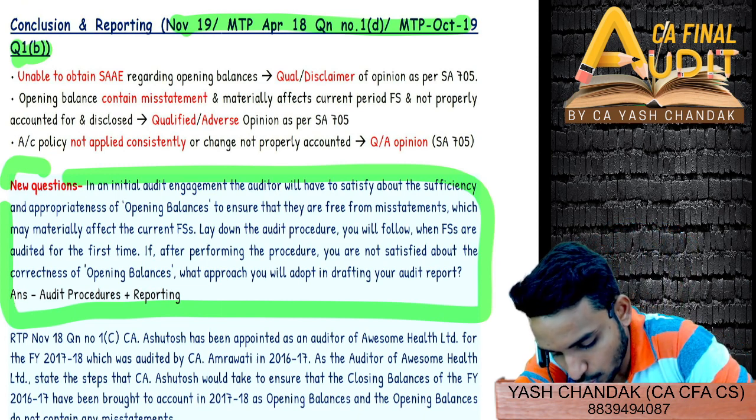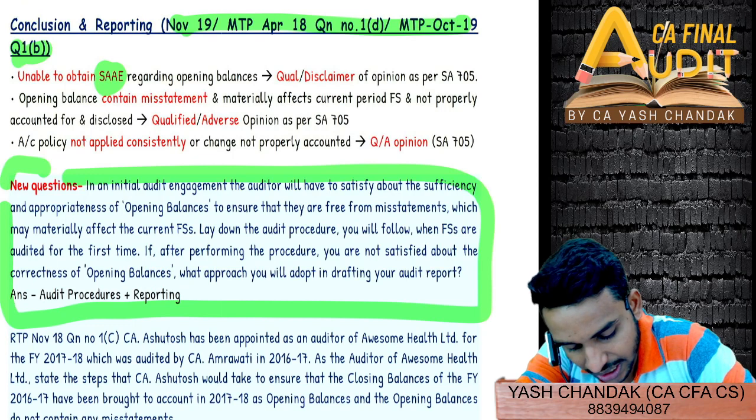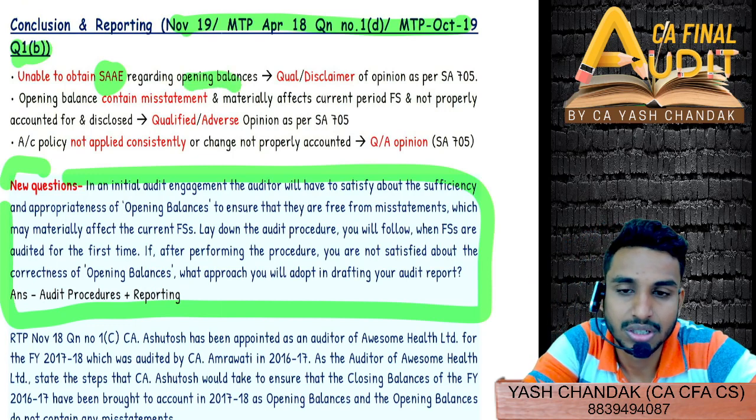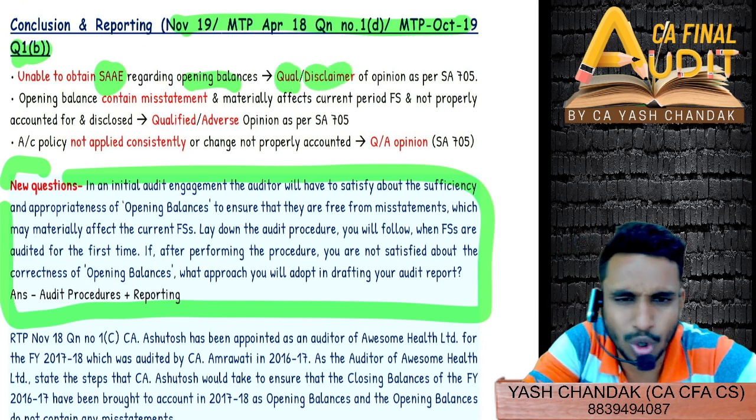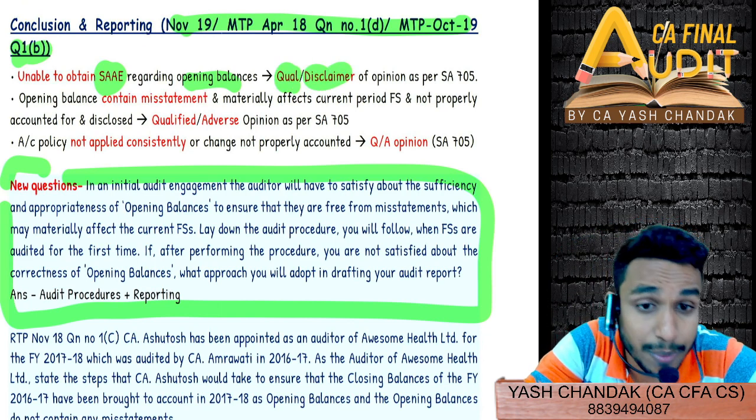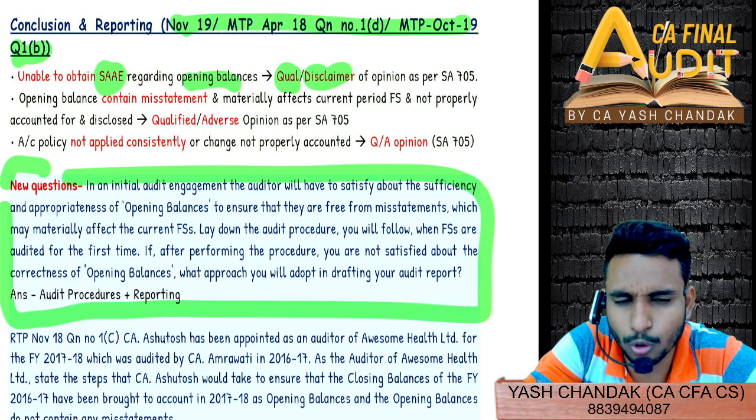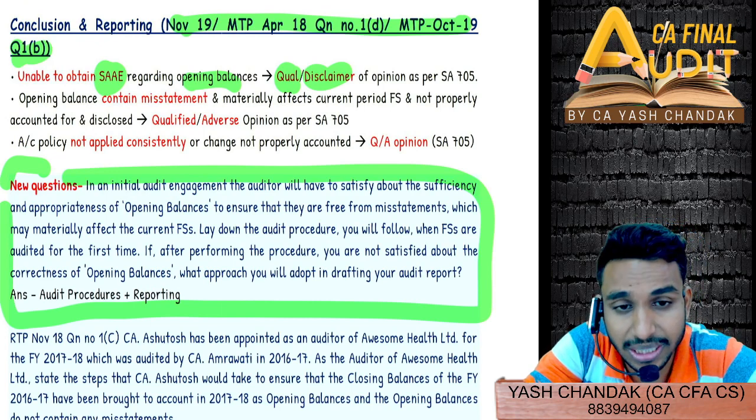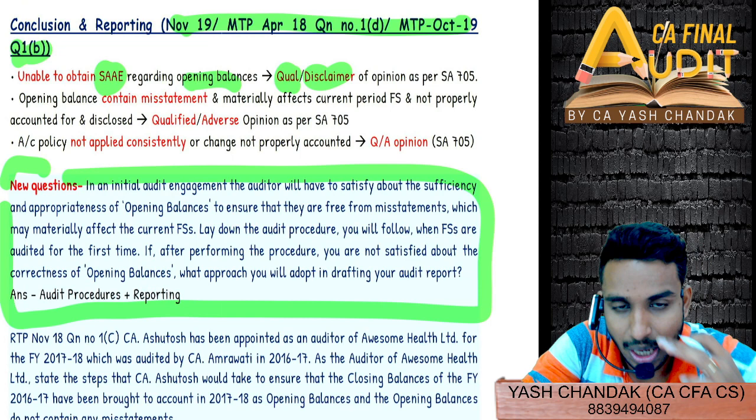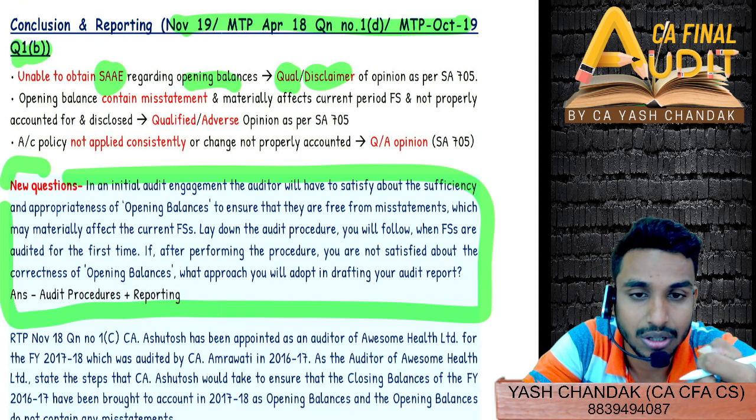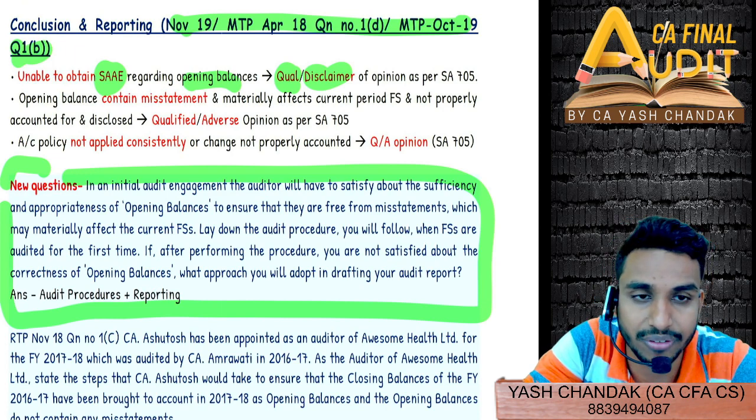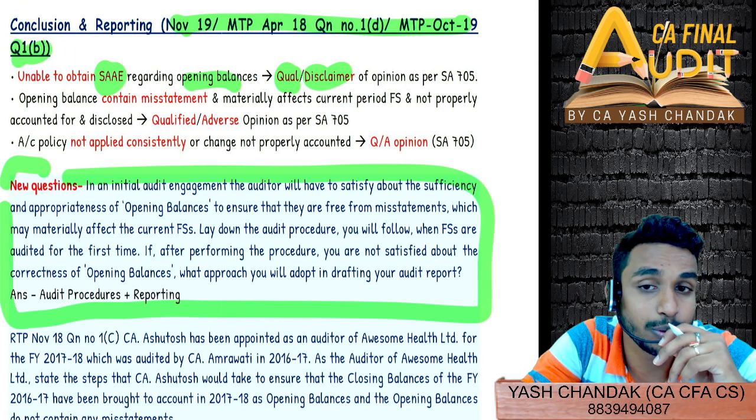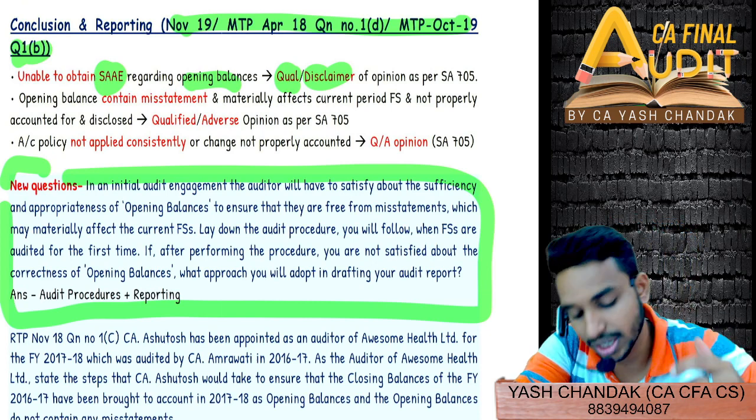So in this case, if you are unable to obtain PSI regarding any opening balance, then you can qualify or disclaim. It could either be pervasive to the financial statement as a whole, or just material but not pervasive. If it is material but not pervasive, then of course qualification. But if it is material and pervasive, and this is a case of limitation, you are not able to obtain sufficient appropriate audit evidence, then you will have to disclaim. No audit evidence is there.